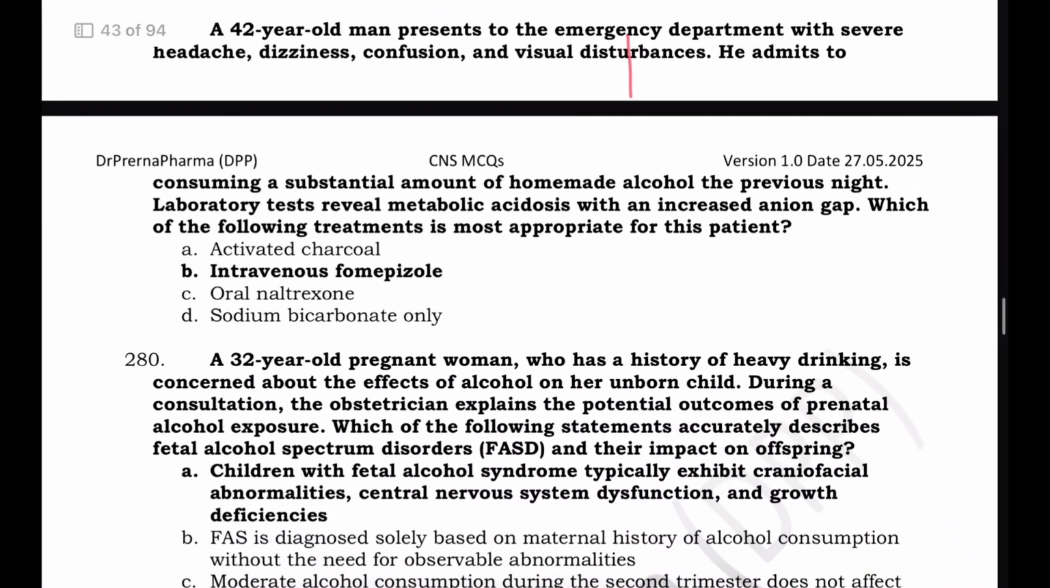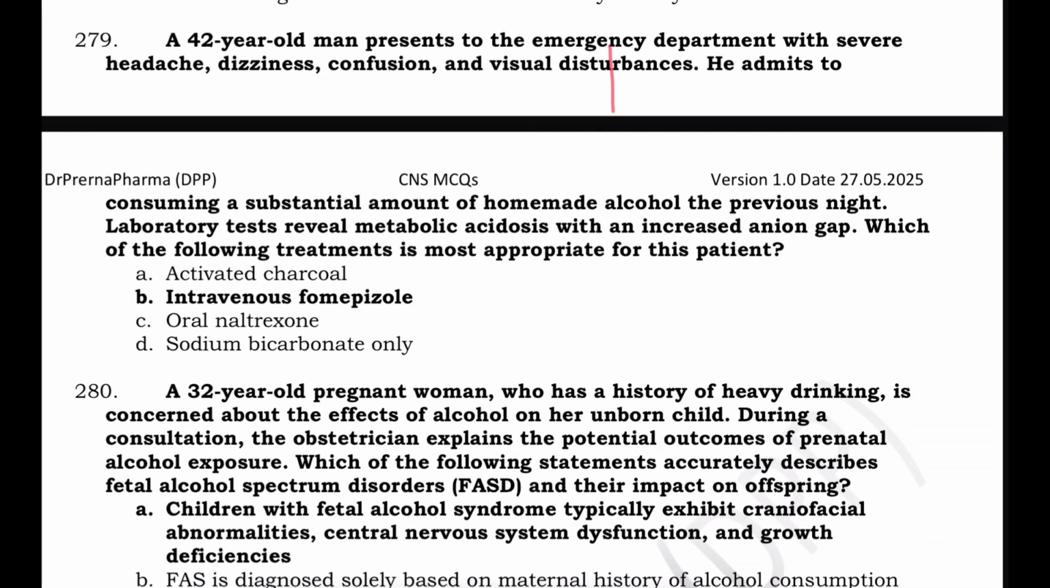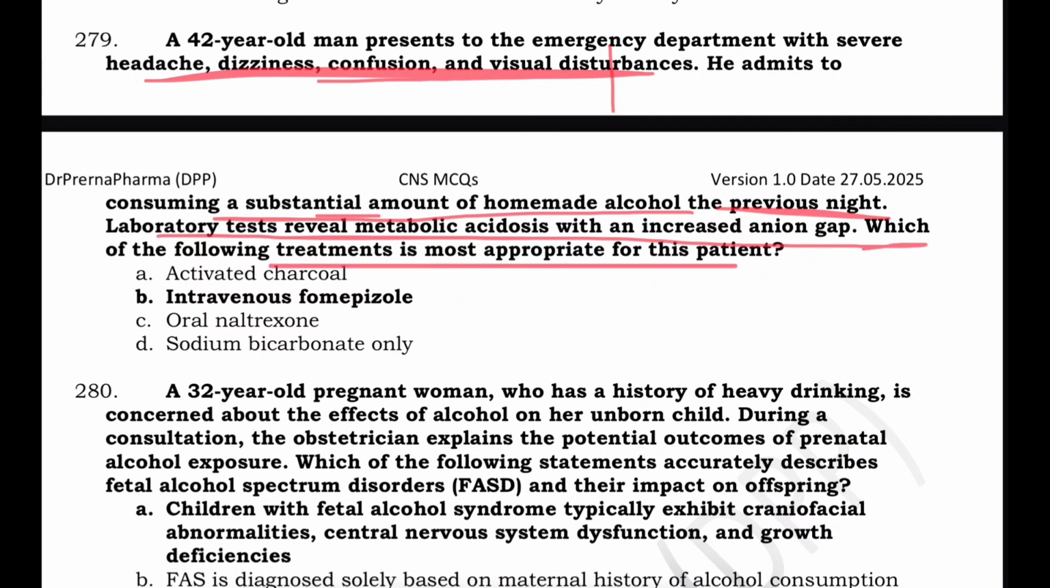A 42-year-old man presents to the emergency department with severe headache, dizziness, confusion, and visual disturbances. He admits to consuming a substantial amount of homemade alcohol the previous night. Lab tests reveal metabolic acidosis with increased anion gap. Which of the following treatments is most appropriate? Now the patient has severe headache, dizziness, confusion, visual disturbances. So this indicates that there was methyl alcohol poisoning.